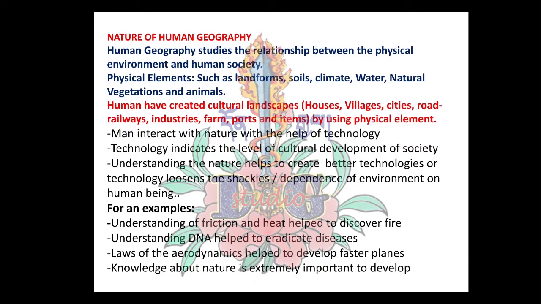So in the nature of human geography, man interacts with nature with the help of technology. Technology indicates the level of cultural development of a society. If we have a better or more superior technology, we can interact better with nature and we can have better development.